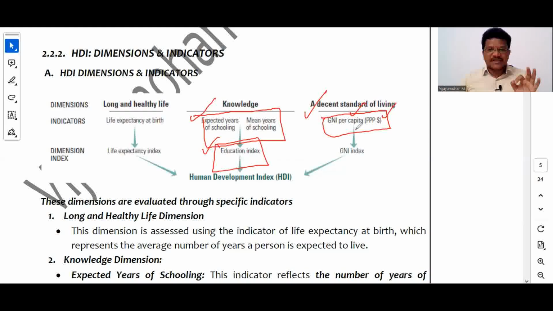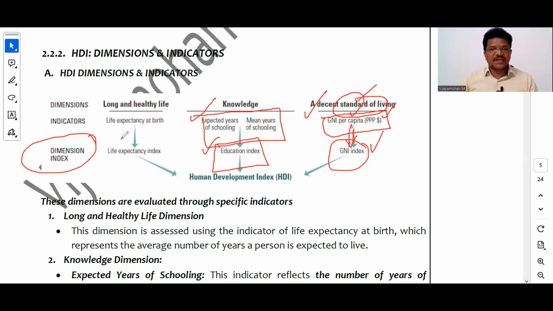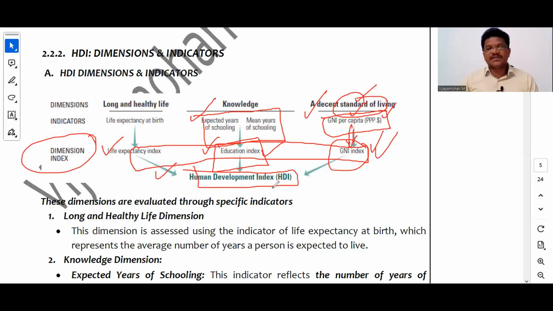So this is another indicator, the indicator we are taking for standard of living, and from this indicator we'll calculate the GNI index. So the dimension indexes are the same: life expectancy index, education index, then GNI index, and finally the geometric mean of these three indexes will give the value of the human development index, right?